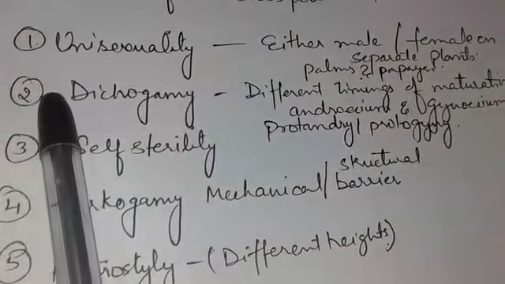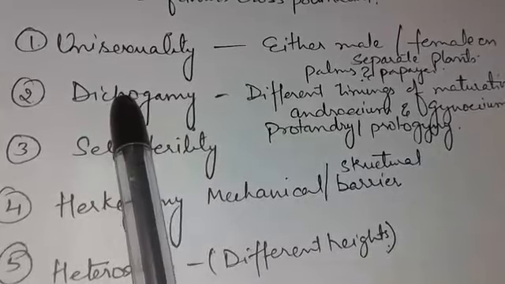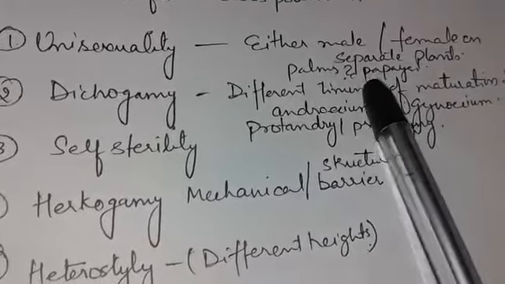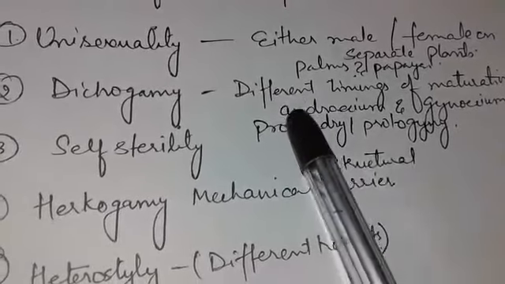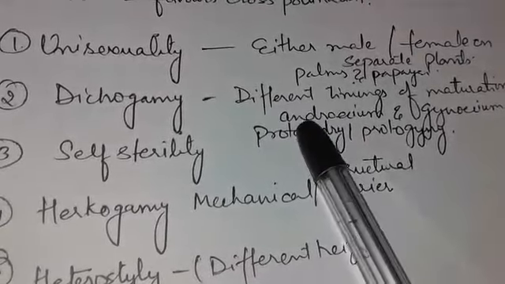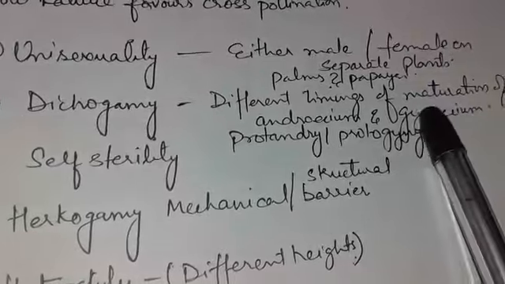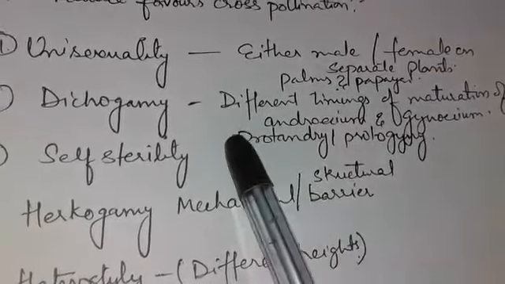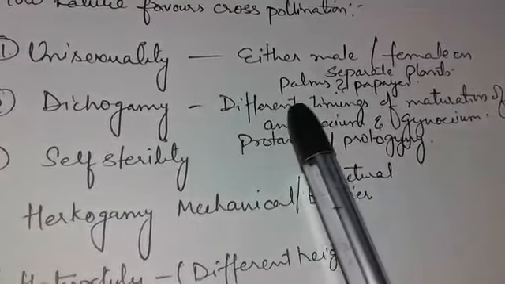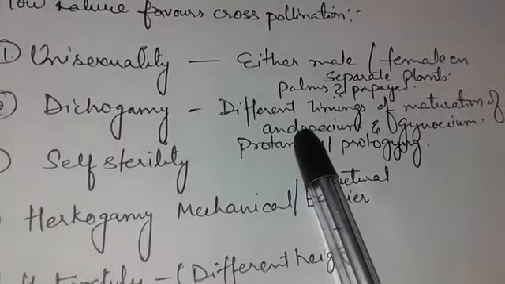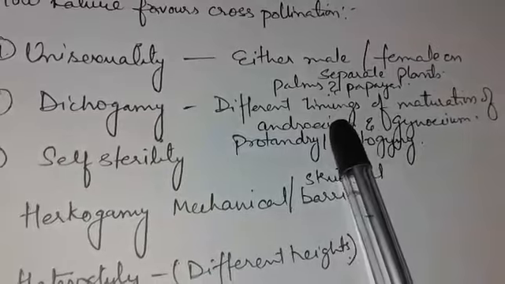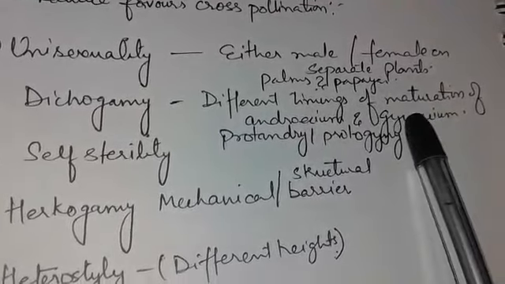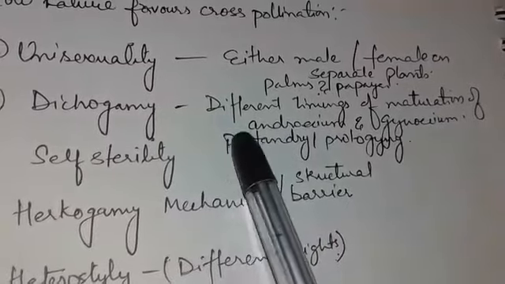Dichogamy. Di means different timings of maturation of androecium as well as gynoecium. Androecium, you know, is the male reproductive organ, and gynoecium is the female reproductive organ. In some plants, when the anthers of a flower mature earlier than the stigma, meaning the male reproductive organ matures earlier than the female reproductive organ, it is termed protoandry.